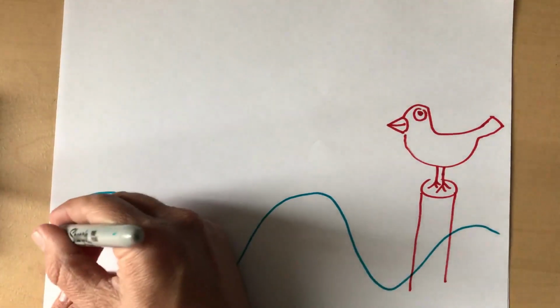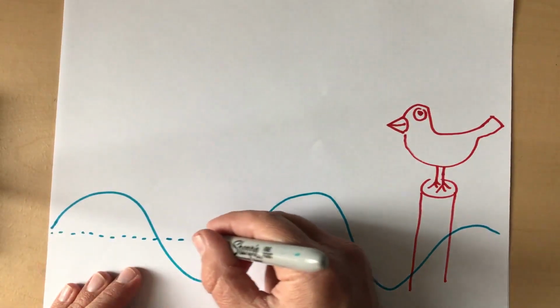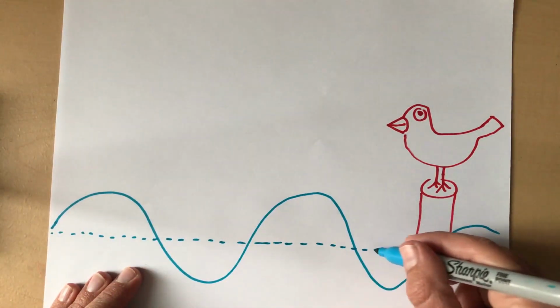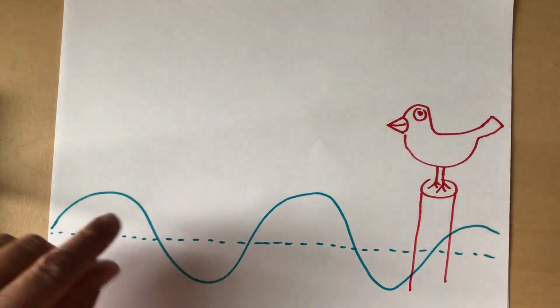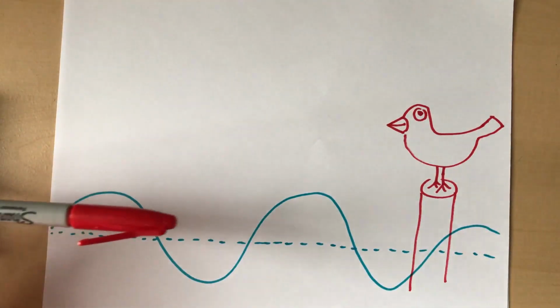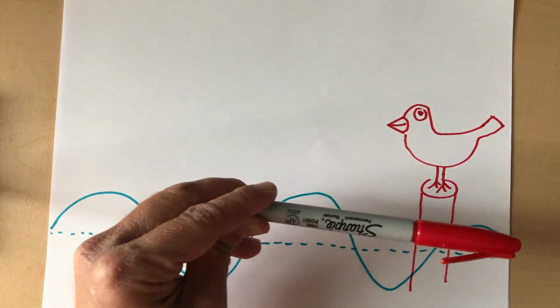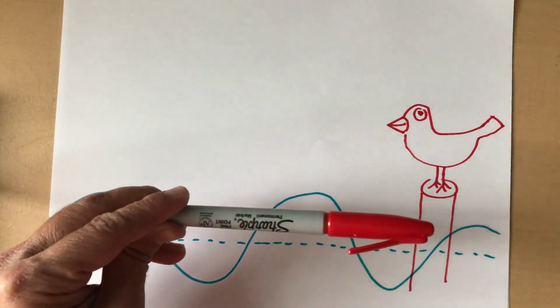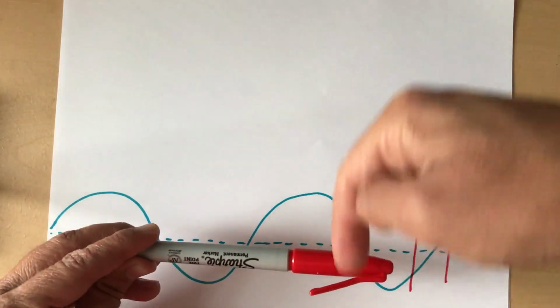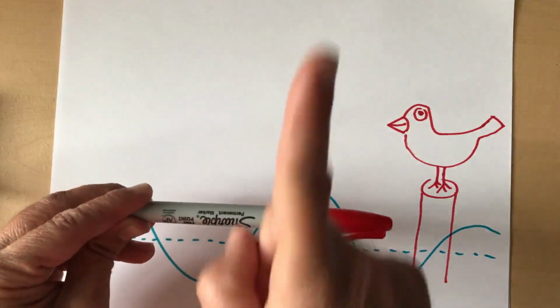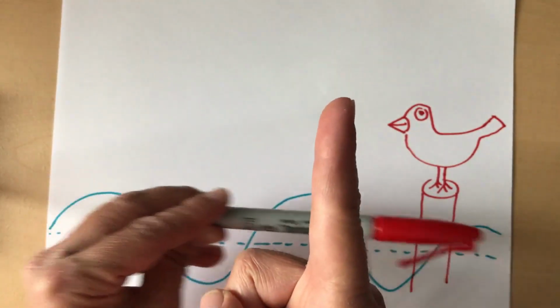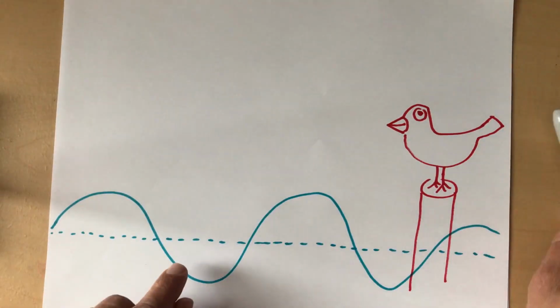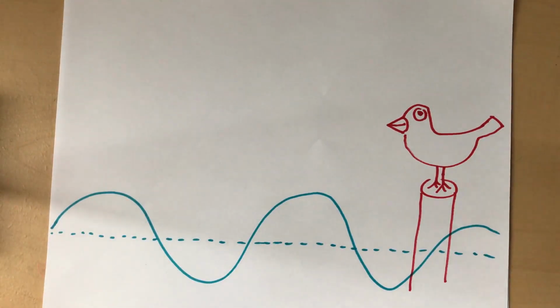Like this. Now let's say if there were no waves, then that is where the water level would be on this pier. But there are waves today, and so that's what it looks like. First of all, this is what we'd call a transverse wave. The wave itself, the disturbance, is moving this way, let's say, towards Mr. Bird. But the individual particles would be shaking up and down, up and down. So we would say the direction that the medium moves is perpendicular to the way that the wave moves. And so a water wave would be an example of a transverse wave.